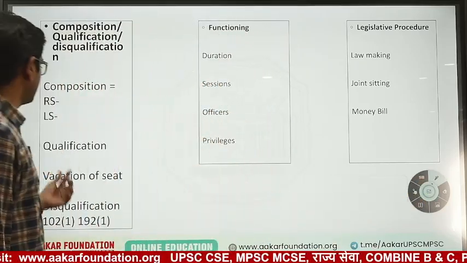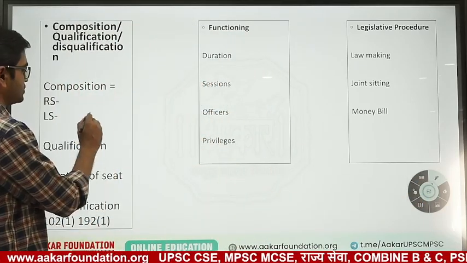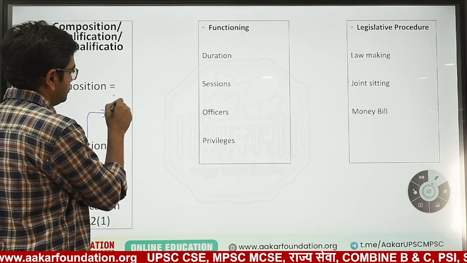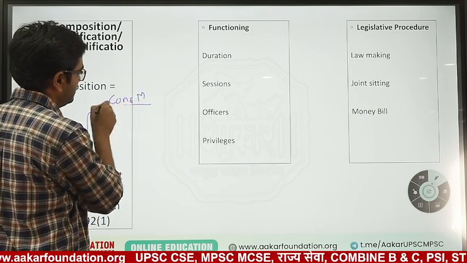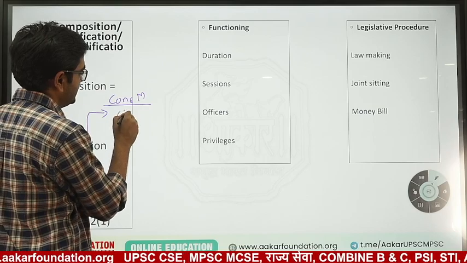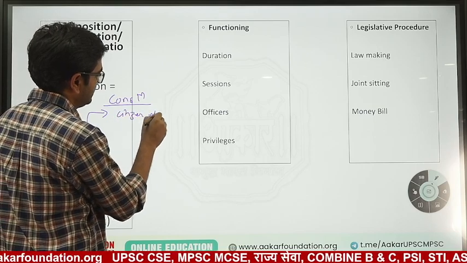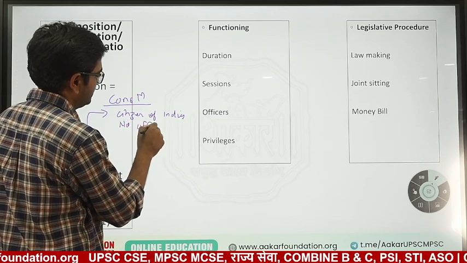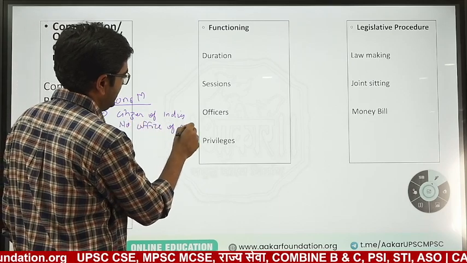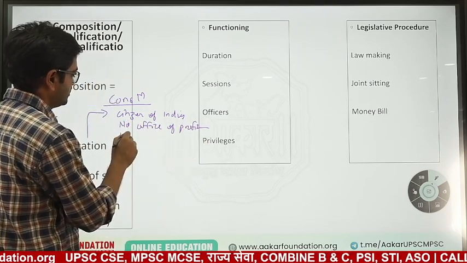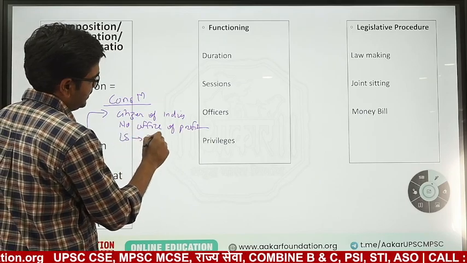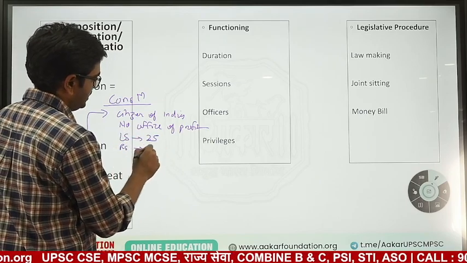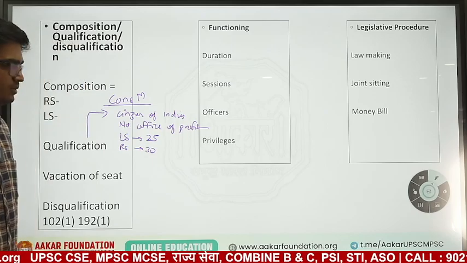Moving further, we have qualification. Now we all know the qualifications for Lok Sabha and Rajya Sabha. In the constitution, what is given? Citizen of India, no office of profit, and age. For Lok Sabha the age should be 25 years, for Rajya Sabha the age should be 30 years. This is what is given in the constitution.